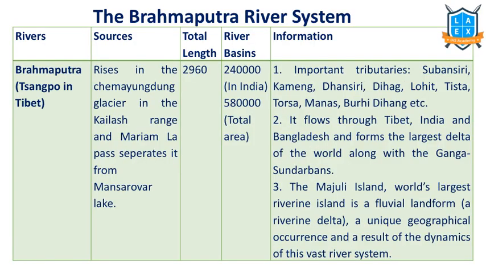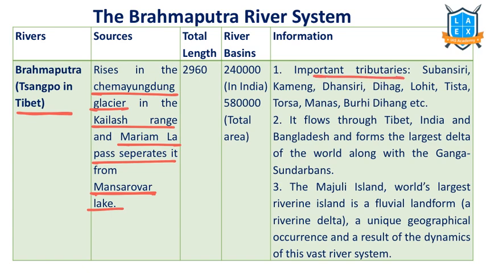That's about the Ganga River system. Now let us move on to the Brahmaputra River system. Brahmaputra is also known as Tsangpo in Tibet. It rises in the Chemayungdung glacier region in the Kailas ranges, and the Mayum La Pass separates it from Manasarovar Lake. Manasarovar Lake and the Kailas range are separated by Mayum La Pass.